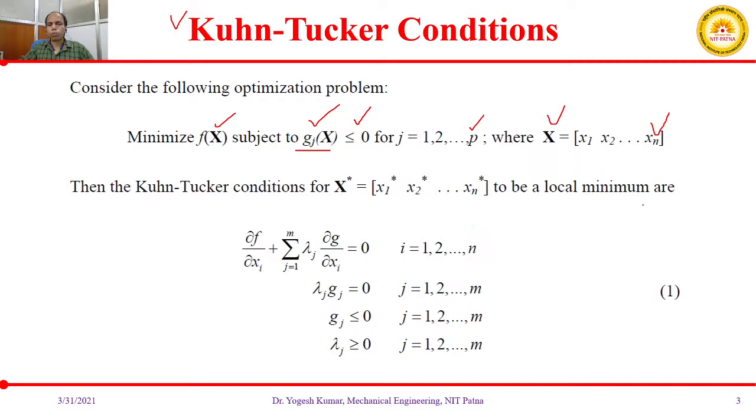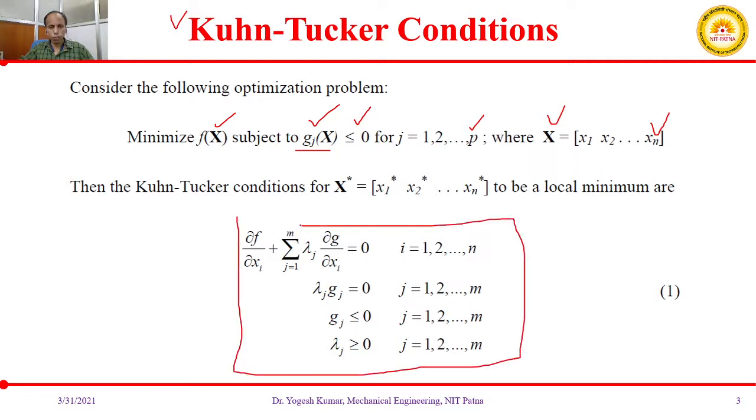We have to understand from this equation number 1. For the minimization of any function which is subjected to certain constraints g_j(x) less than or equal to 0, the following conditions should be satisfied. These are the conditions given by Kuhn-Tucker.